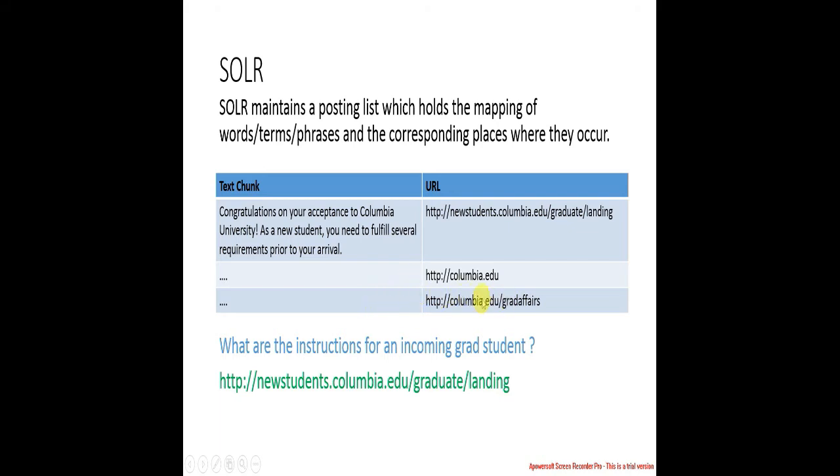So when we give the question, what are the instructions for an incoming grad student, it basically scans all the text chunks, and this scanning is very quick because Solr is based on Lucene indexing. And then after the matching, a URL is returned which is the most relevant to the question being asked, or so to say, the text of the question.